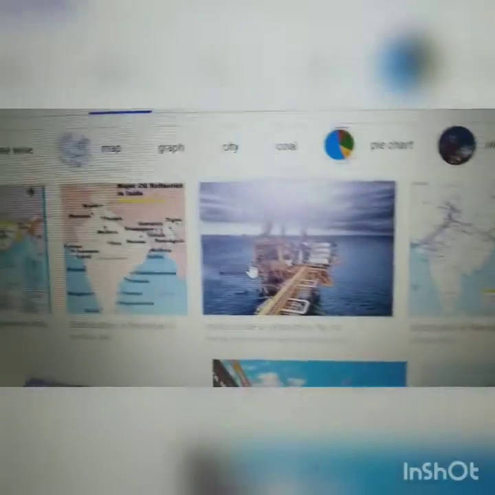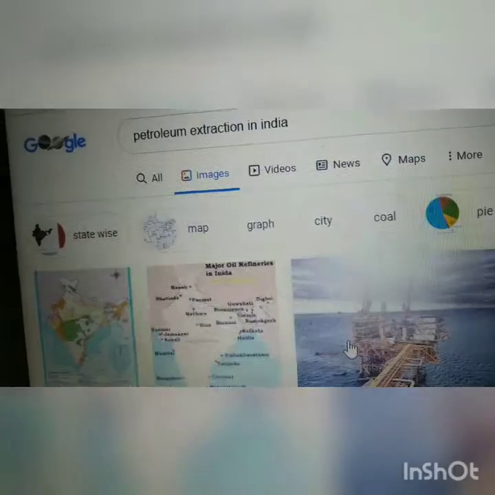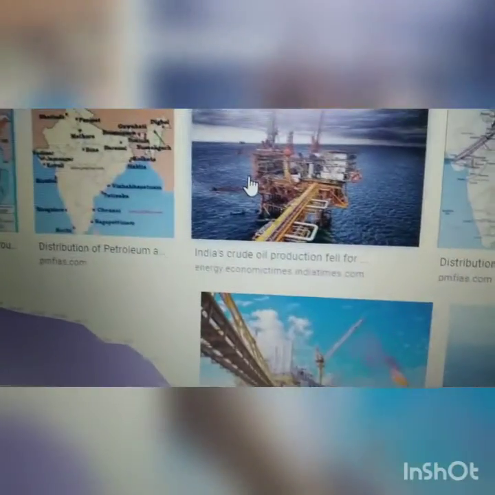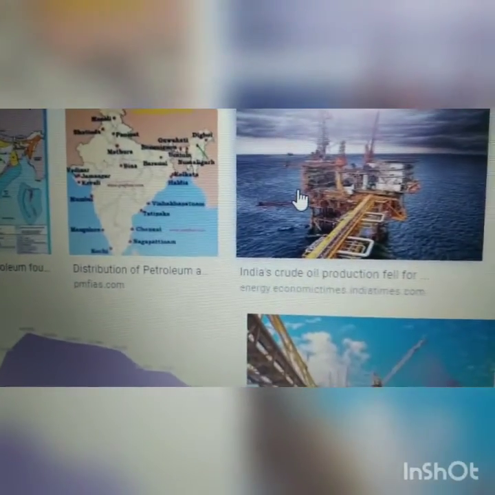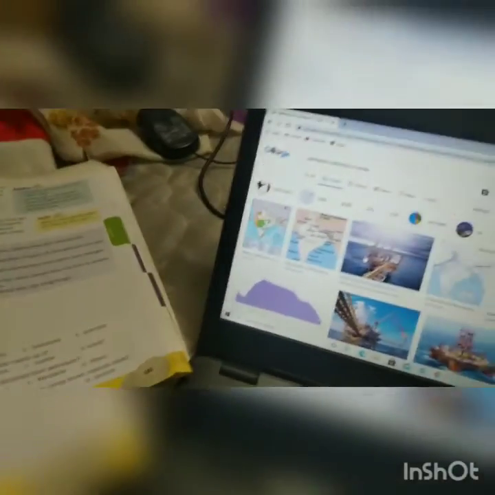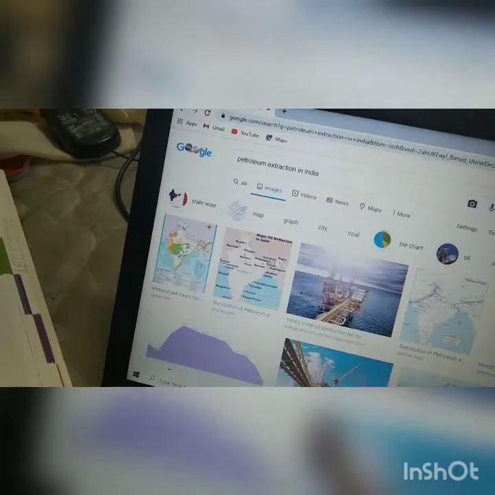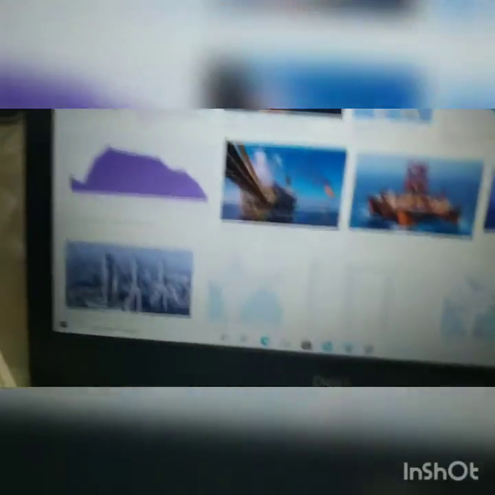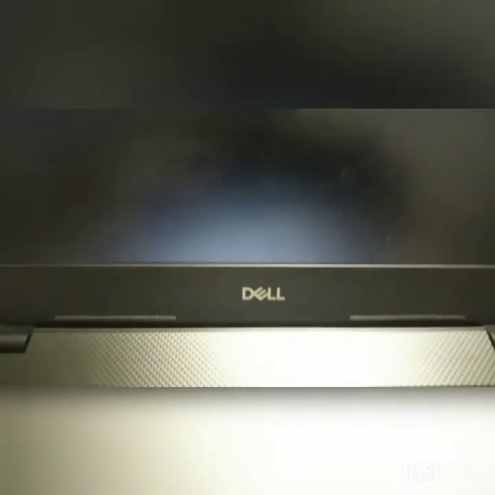See, like this. Are you seeing these figures? This is the petroleum extraction. India's crude oil. Another name for this is crude oil also. Okay, children. That's about this.